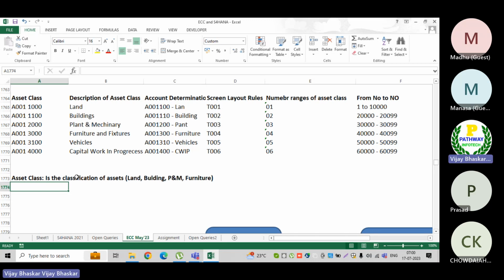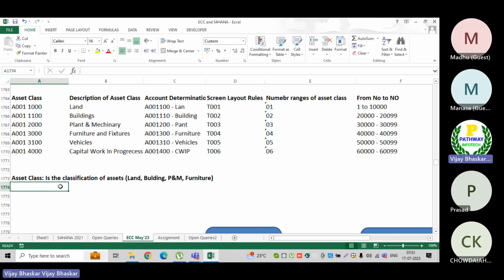Then you need to propose how this will be the future state in SAP, or discuss with the business people how they would like to classify the assets. The asset class is nothing but a classification of assets.